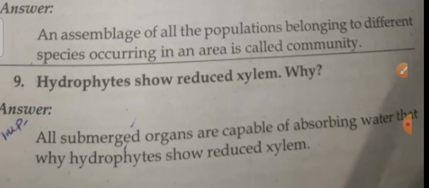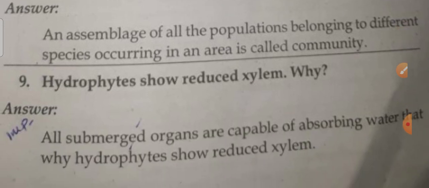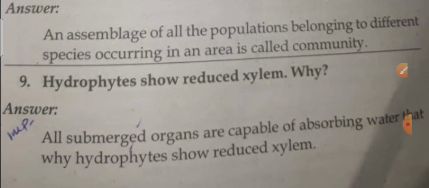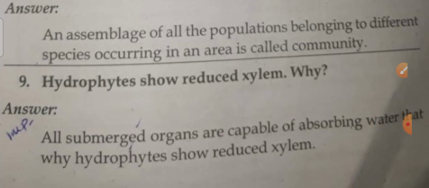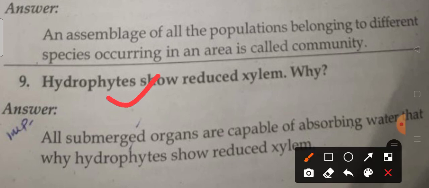Okay, so next, hydrophytes show reduced xylem. Why? This is the last eighth question. Hydrophytes show reduced xylem. Why? All submerged organs are capable of absorbing water. That is why